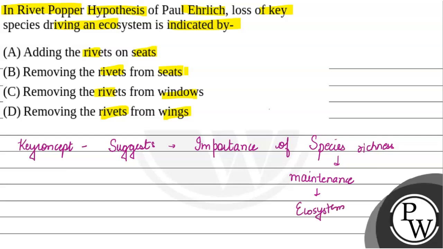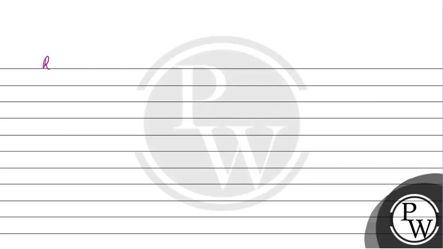Now if we look at the rivets, rivets of an aeroplane, it is particularly compared with species of an ecosystem.